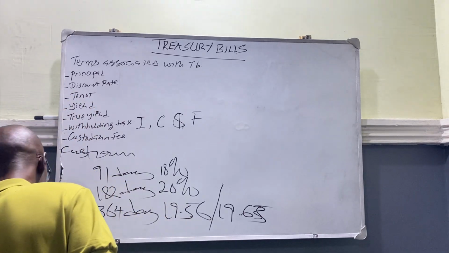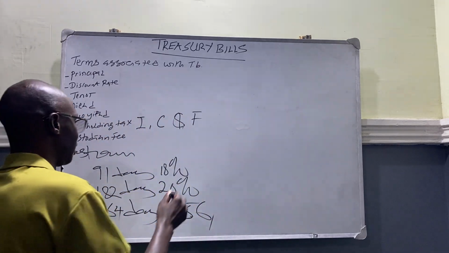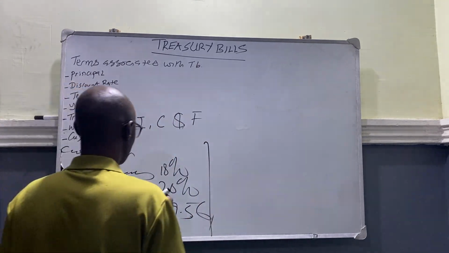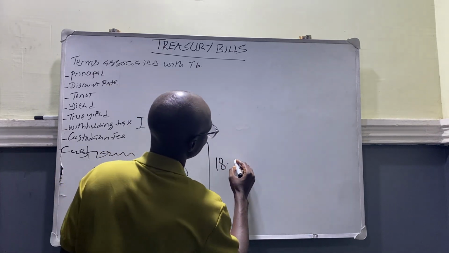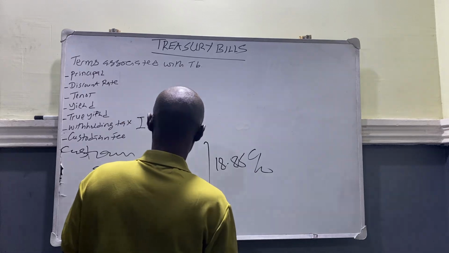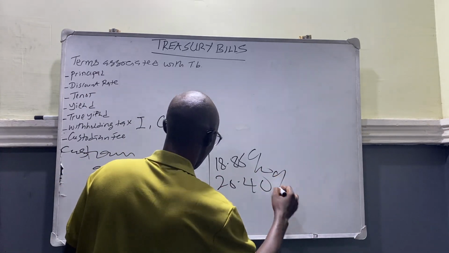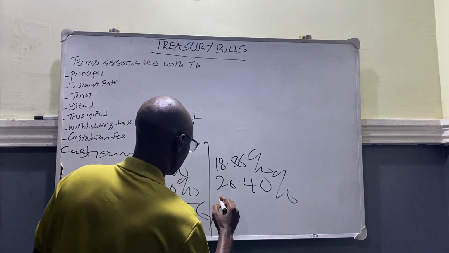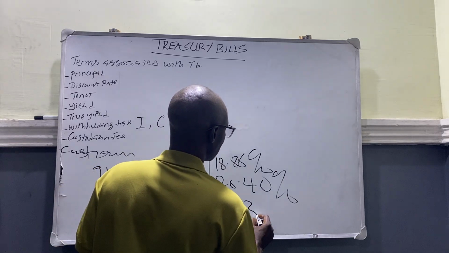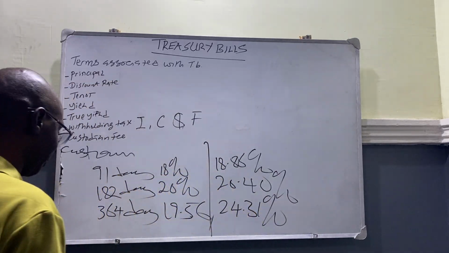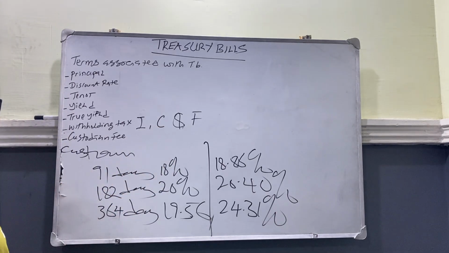Now, let's look at the true yield on each of these investments. For the 91 days, the true yield is 18.86%. The true yield on 182 days is 20.40%, while the true yield on 364 days was 24.31%. And the true yield is more important than the interest rates.